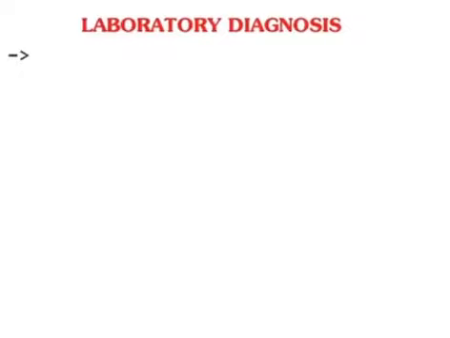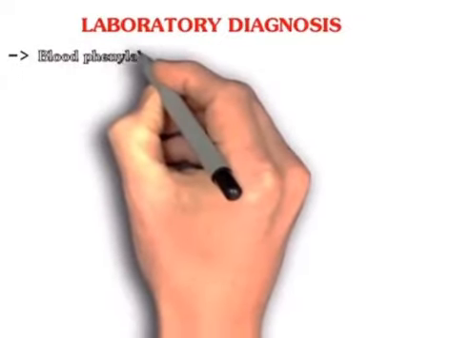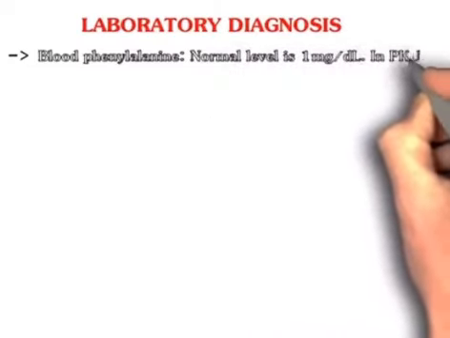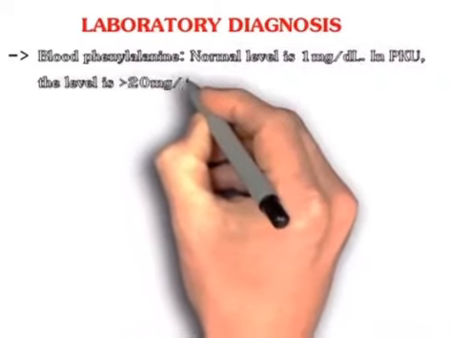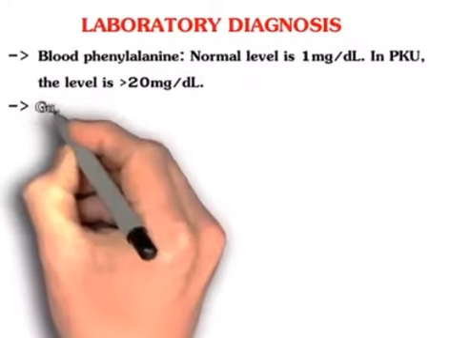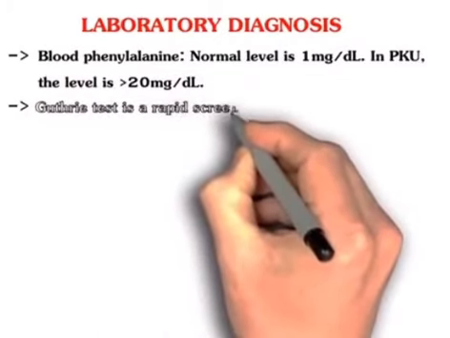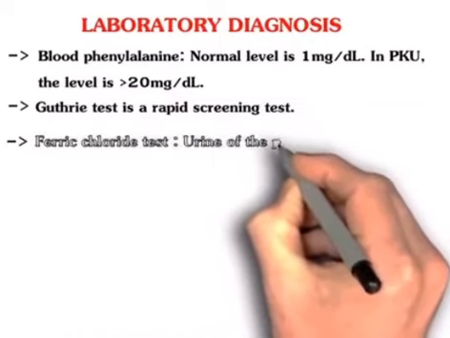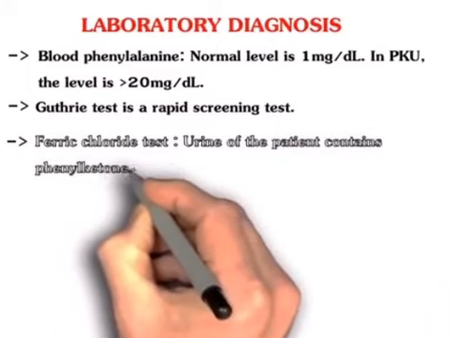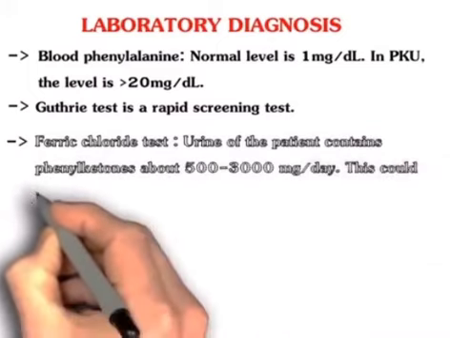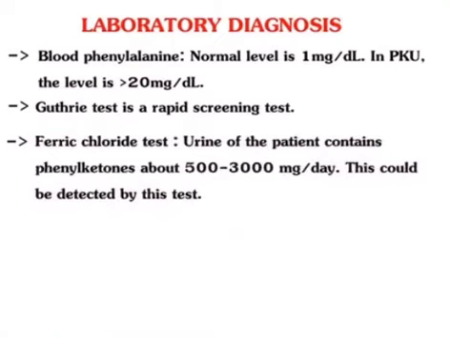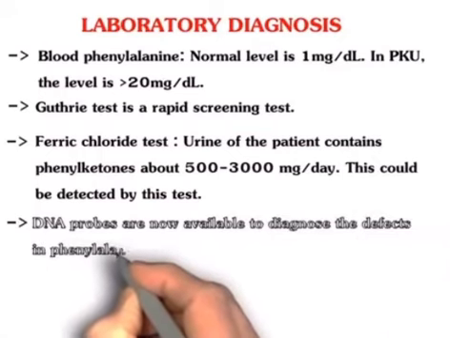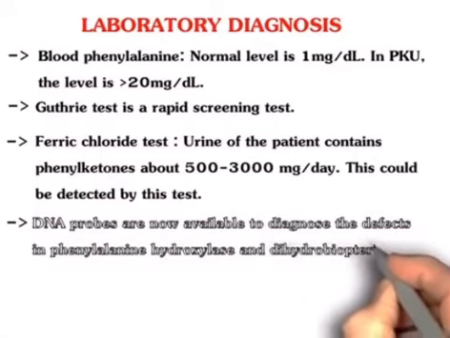Now we'll see the investigation part. First is blood phenylalanine. Normal level is 1 mg per deciliter, but in phenylketonuria the level is more than 20 mg per deciliter. Second is the Guthrie test, which is a rapid screening test. Third is the ferric chloride test. Urine of the patient contains phenylketones about 500 to 3000 mg per day. This could be detected by this test. And DNA probes are now available to diagnose the defects in phenylalanine hydroxylase and dihydrobiopterin reductase.